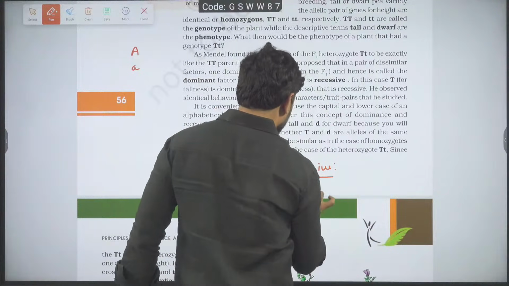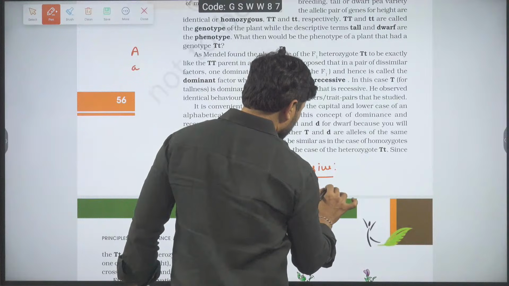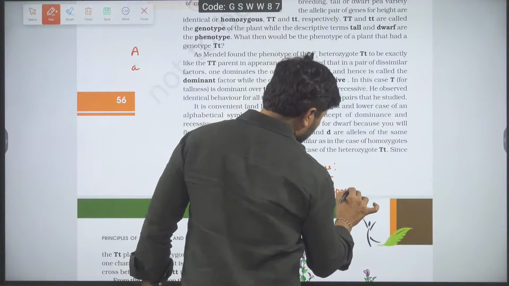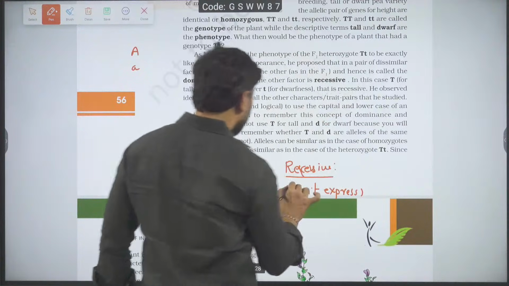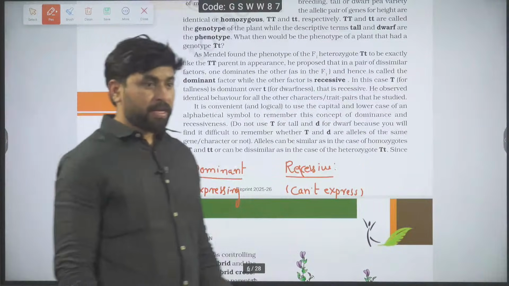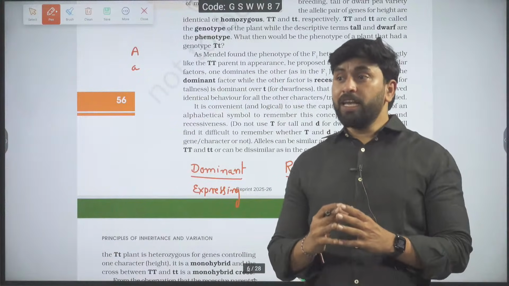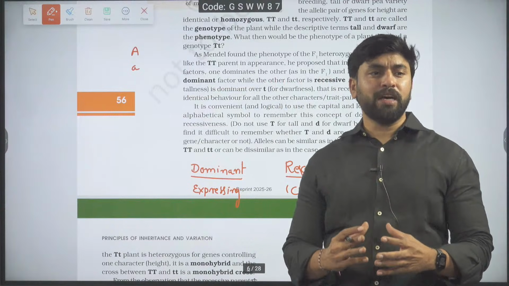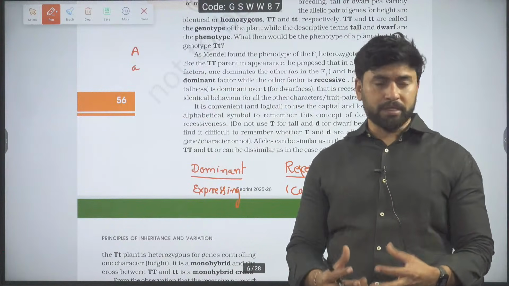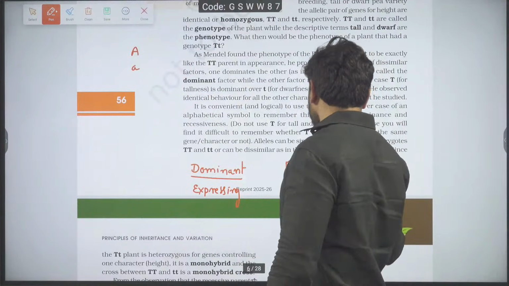Recessive is the allele which is not able to express. The allele which is expressing is called dominant. The allele which has lost its ability to express, you have to call recessive.